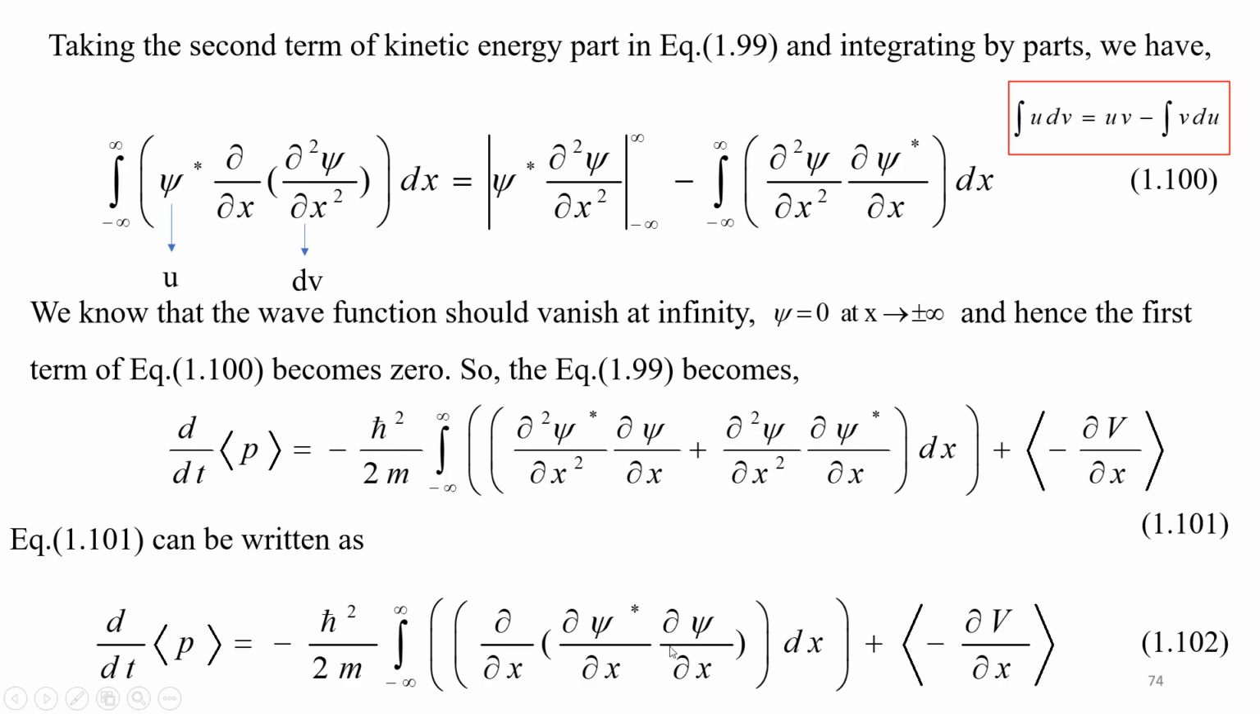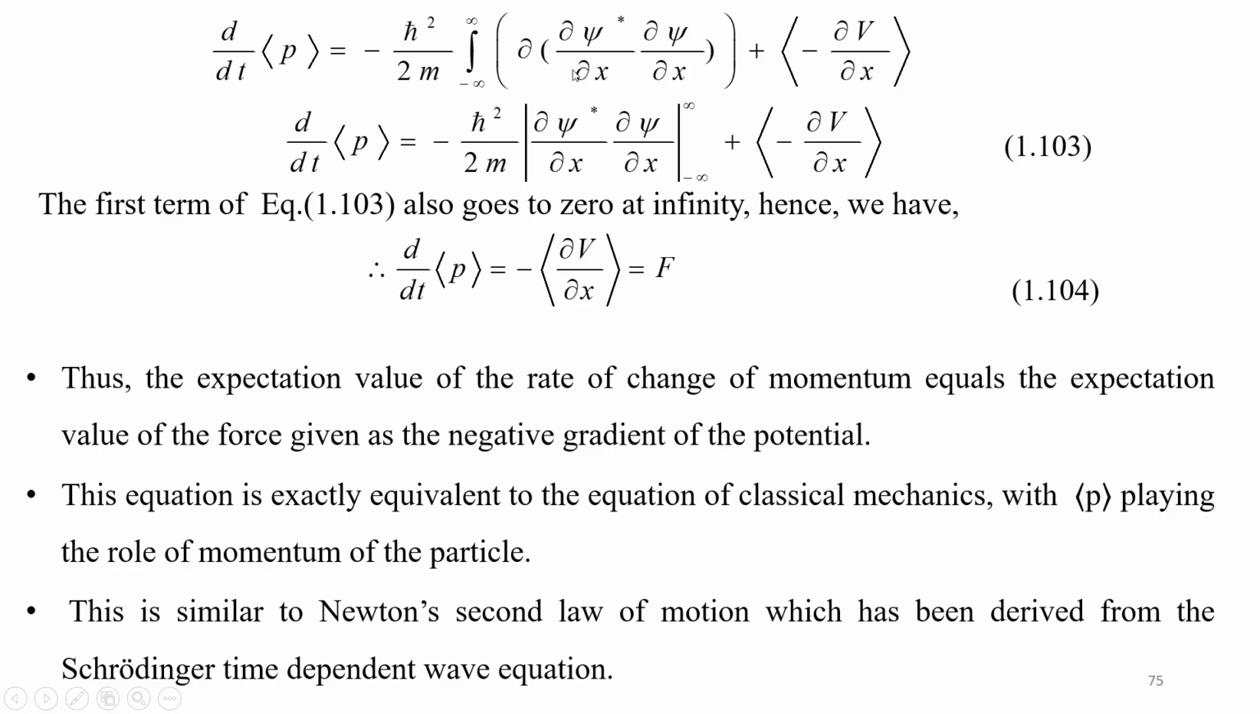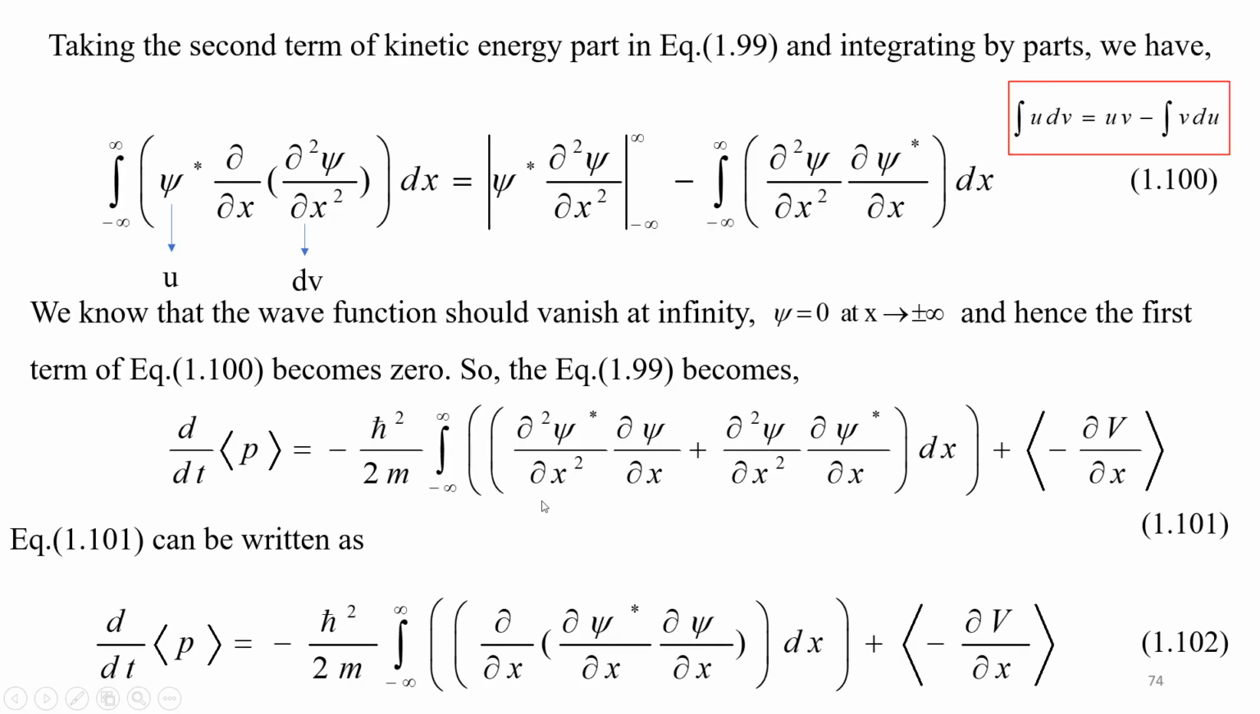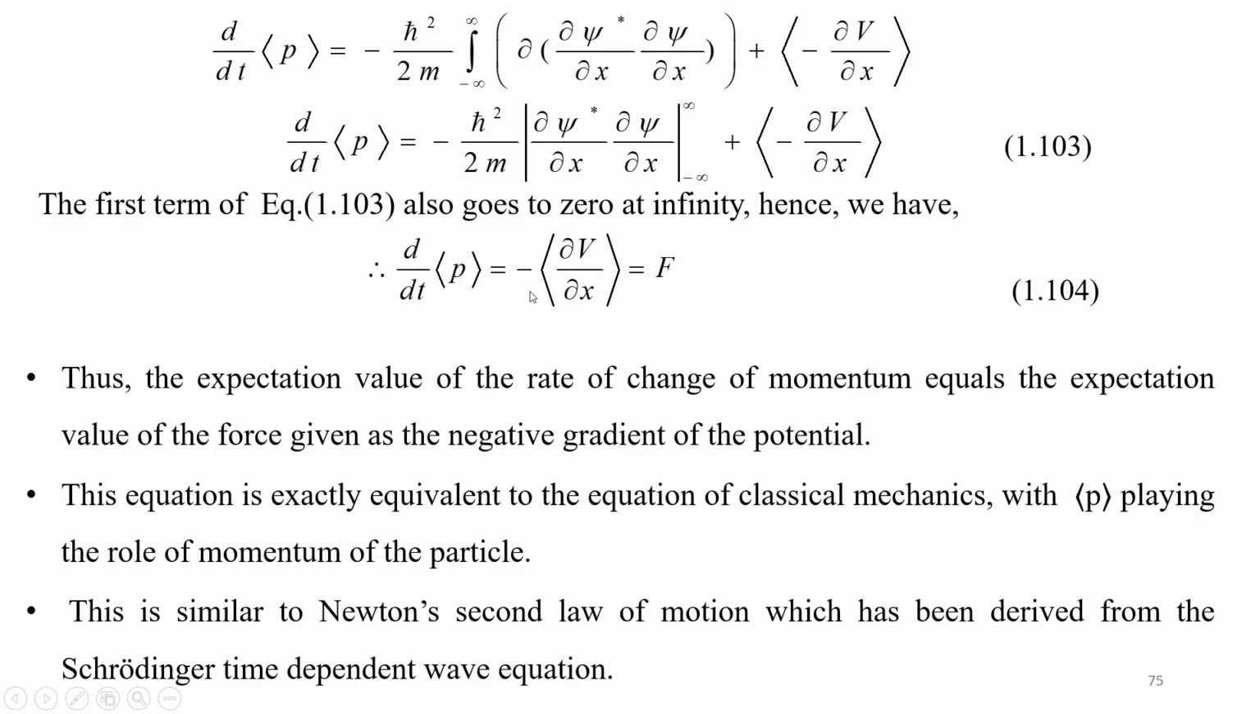Now, d by dx. Look here, the partial dx and dx will cancel. You have partial d alone. Integration and differentiation will get cancelled. You will have this term with the limits minus infinity to plus infinity. As usual, when x tends to infinity, your d psi by dx will become 0. Similarly, d psi star by dx also will become 0. So this term will vanish. The remaining terms will be d by dt of the expectation value of the momentum, which is equal to minus dV by dx, which is equal to the force.